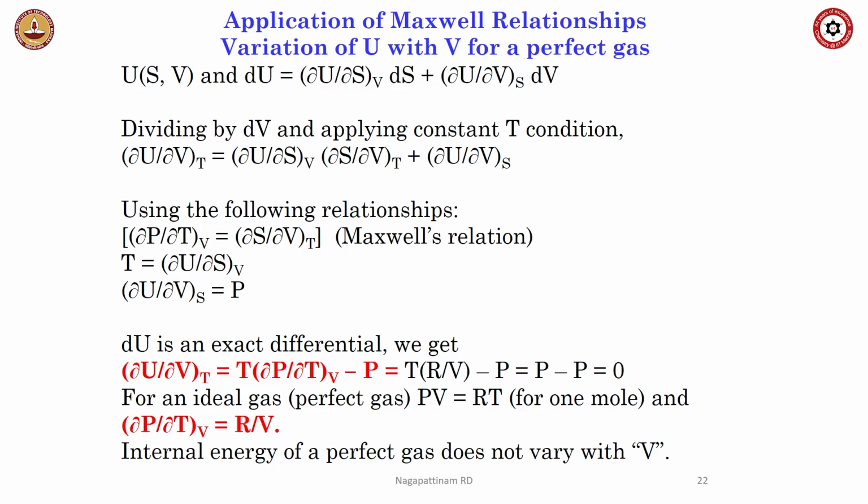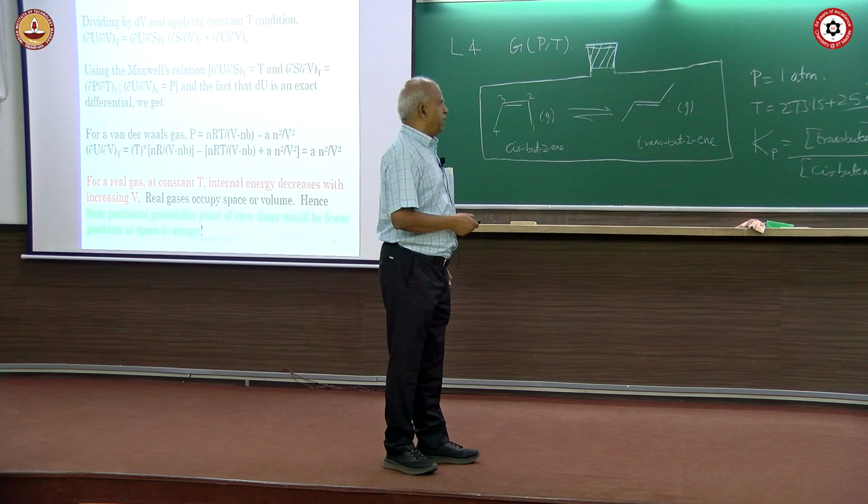Okay. So what will you do if you have to apply this Maxwell relationship for a perfect gas? So let us take a perfect gas. So U is a function of S and V. We do this regular differentiation, and then you use the Maxwell relationship dou P by dou T, the same one that we used earlier. And when you do this for a perfect gas, it is what you already know. But when you do it for a real gas, what you will get is that this whole factor becomes A n squared by V squared. You do this at home, you will find that dou U by dou V is non-zero.